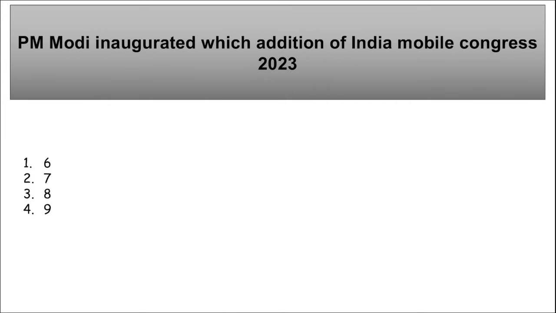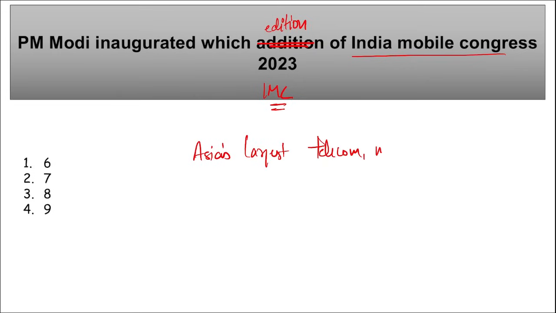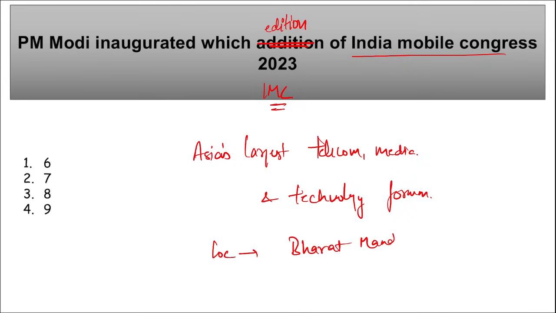Let's start. First is: PM Narendra Modi inaugurated which edition of India Mobile Congress? So tell me, which edition of IMC, that is India Mobile Congress, was recently inaugurated by Prime Minister Narendra Modi? And remember, this is Asia's largest telecom, media and technology forum. Correct? This was held where? Location is important: Bharat Mandapam. And where is this Bharat Mandapam? It is in New Delhi.